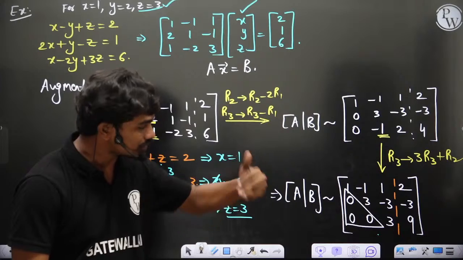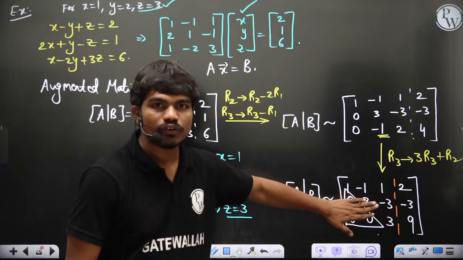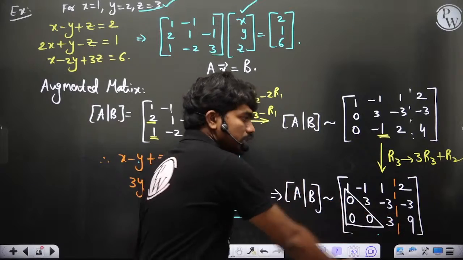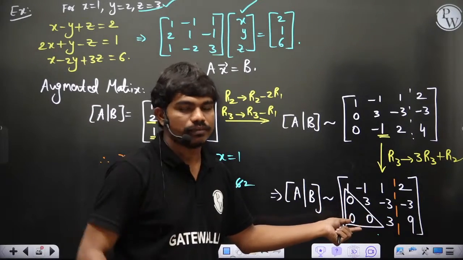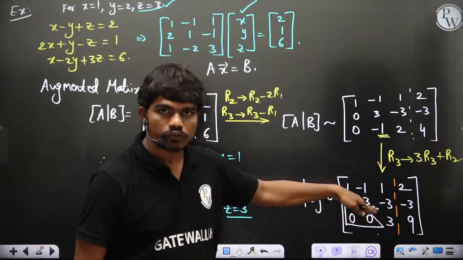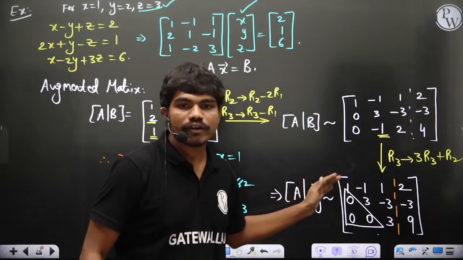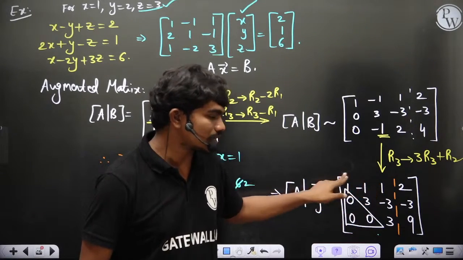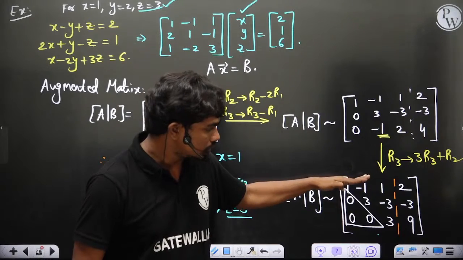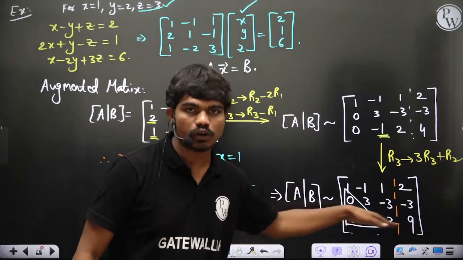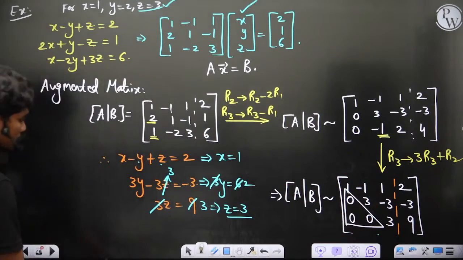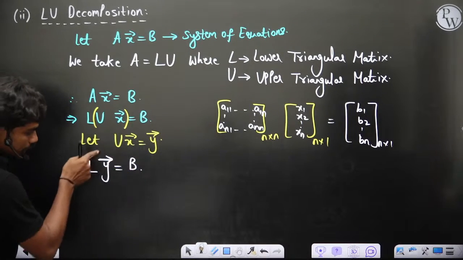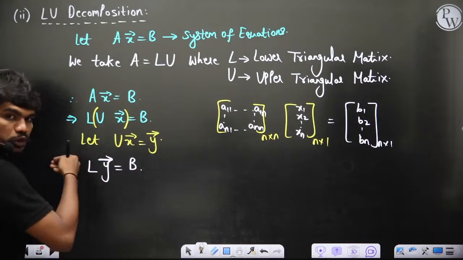Now let's suppose this matrix were a lower triangular matrix, which means all the upper triangular elements are zeros, but the lower triangular elements have some values. Then instead of doing backward sweeping to get the values, you would do forward sweeping. Yes or no? You would start at the first row, because the other elements are zeros, and you'll get the value of the first unknown first. Then you can do forward sweeping and you will get all the unknowns. So whenever you have a lower triangular matrix multiplied with a vector equal to some b, to get the elements inside the vector you should do forward sweeping, correct?